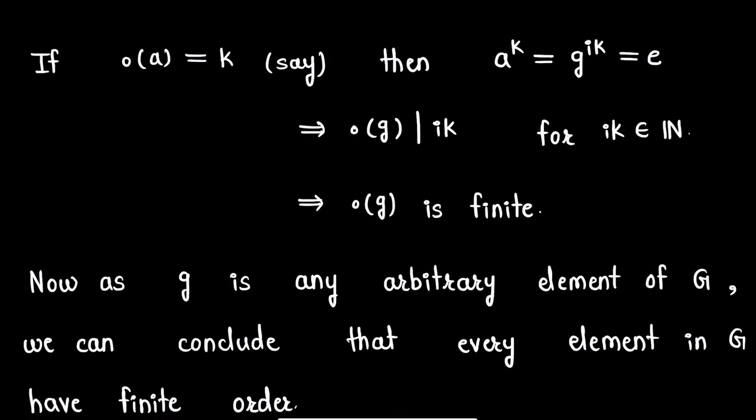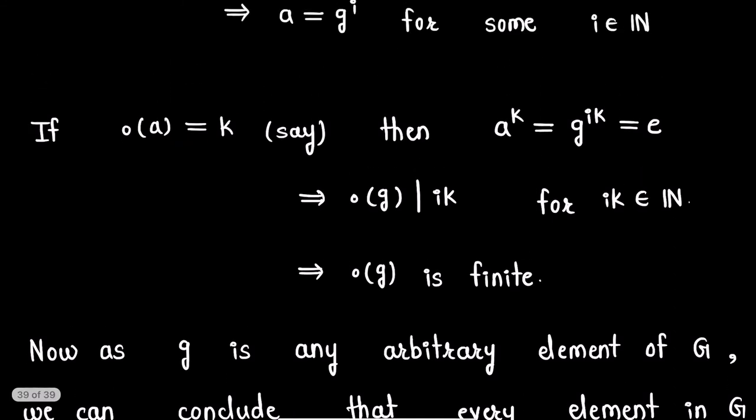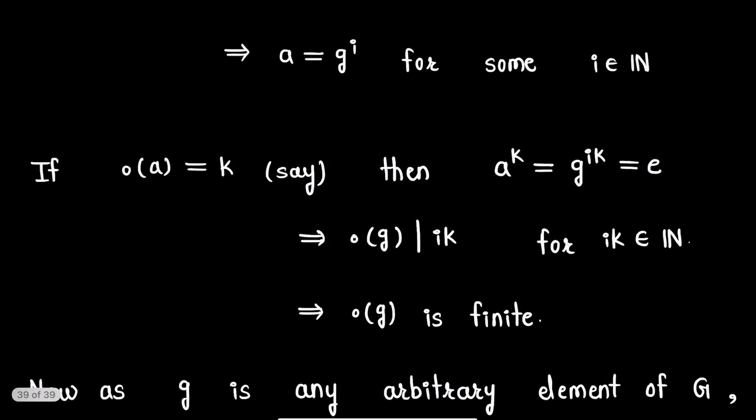Now, if we consider the order of a is k, where k is some natural number, then from this we have a to the power k is equal to g to the power ik. Now, as the order of a is k, a to the power k will be equal to identity. So, we get g to the power ik is equal to identity.